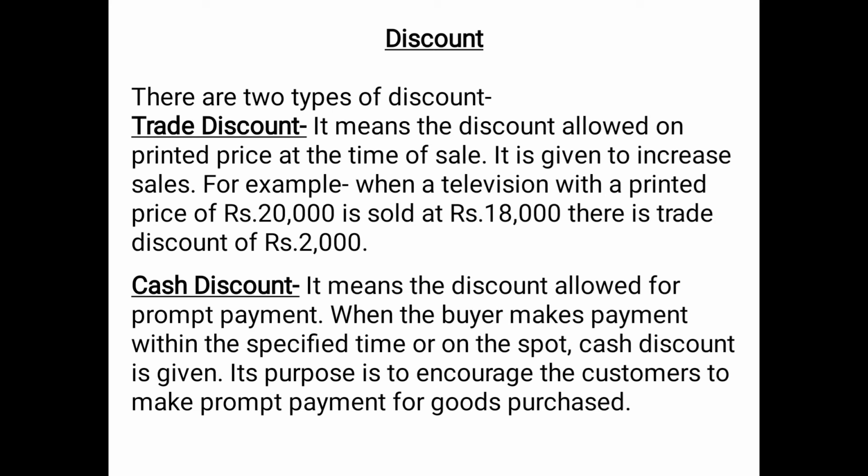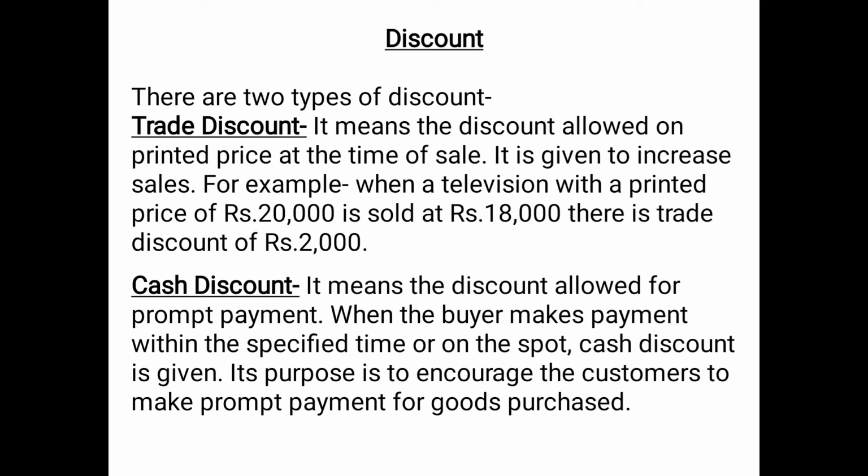Trade discount means the discount allowed on printed price at the time of sale. That means MRP. So whatever discount is given on MRP, if you purchase any item, the MRP, the price printed on it, is 50 rupees. And if the seller gives you for 40 rupees, so the 10 rupees is considered to be a trade discount. It is given to increase sales. The objective of this type of trade discount is to increase the sales so that more and more amount of goods can be sold. For example, when a television with a printed price of rupees 20,000 is sold at rupees 18,000, then there is a trade discount of rupees 2,000.